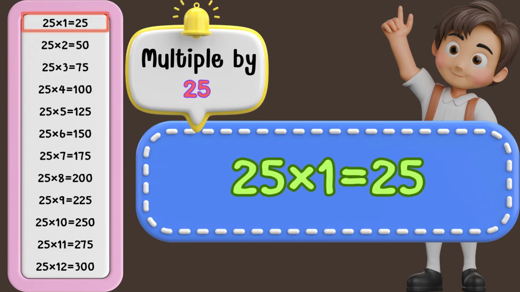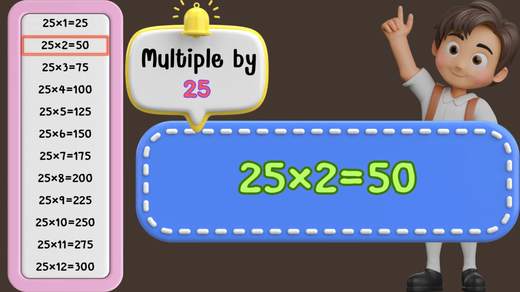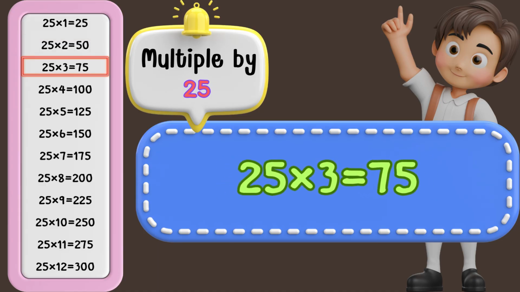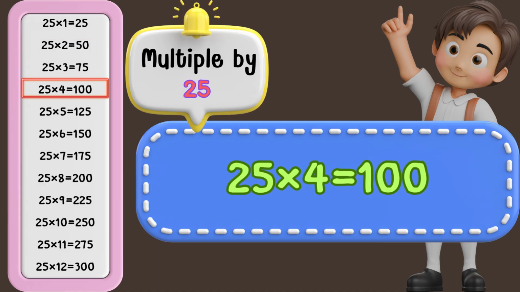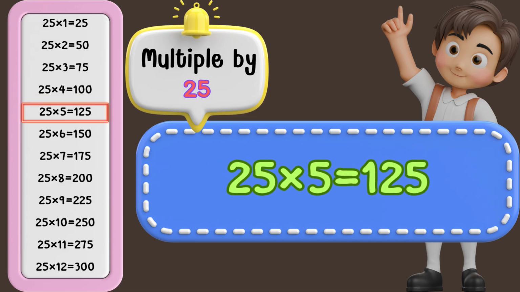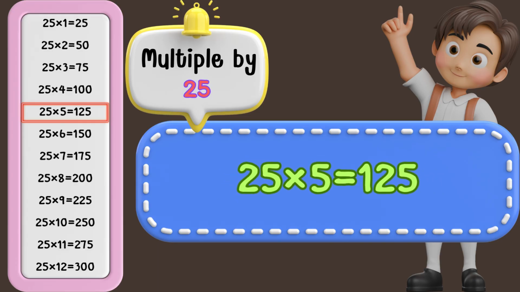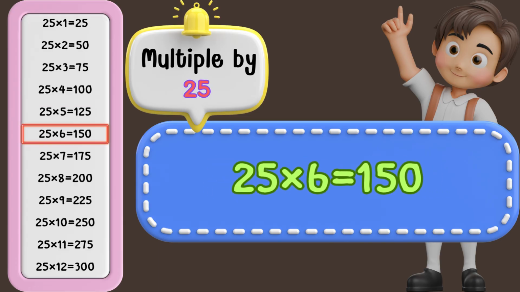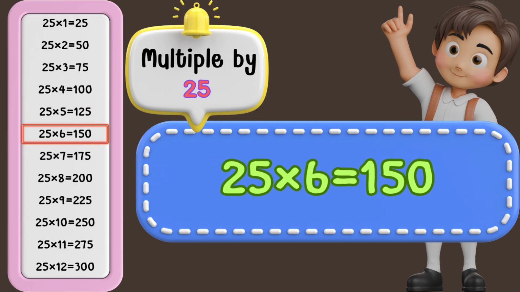25 times 1 is 25. 25 times 2 is 50. 25 times 3 is 75. 25 times 4 is 100. 25 times 5 is 125. 25 times 6 is 150.